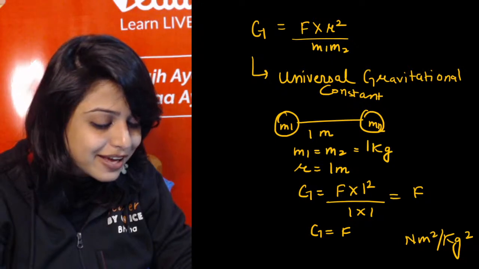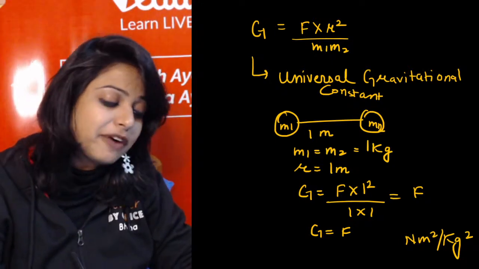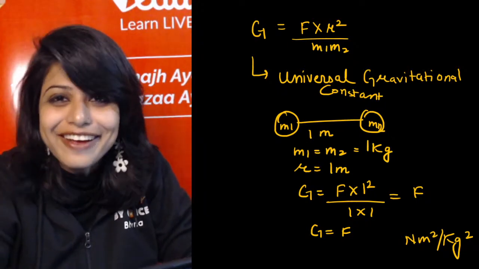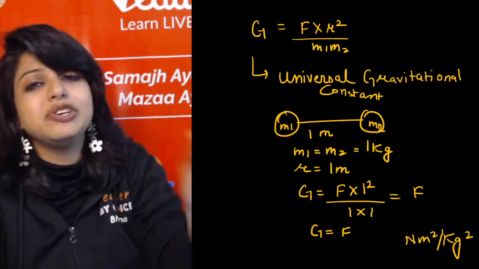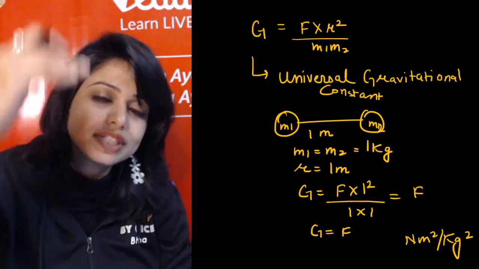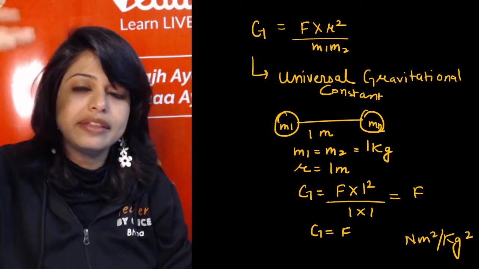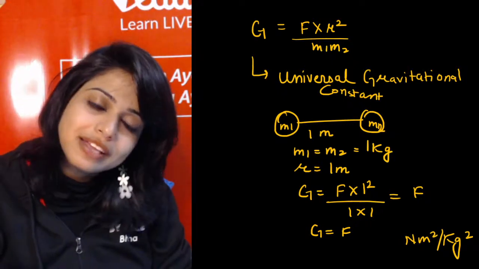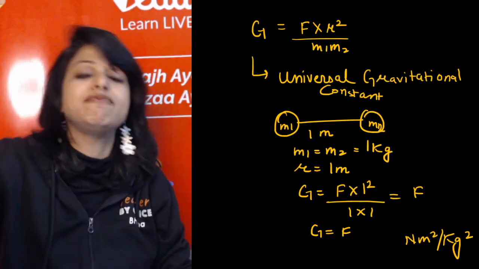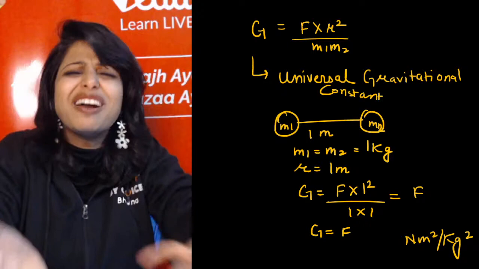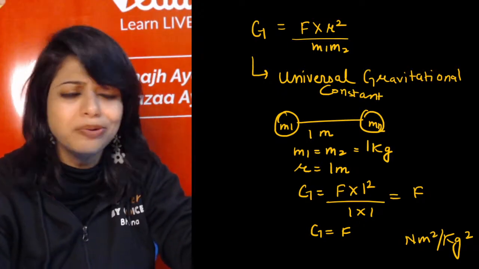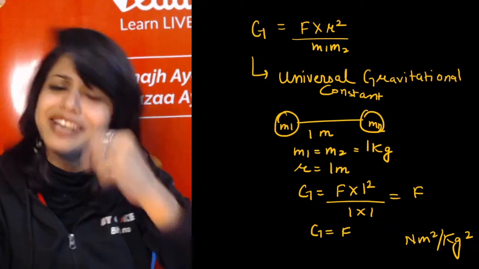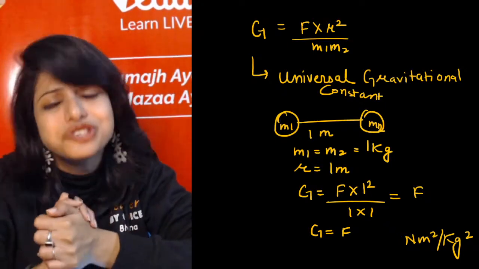Did you understand, kids? Yes Bhavya, in 5 marks you can write as much as you want, okay? In 5 marks definitely you will write the whole 4 statements of the universal law, then the derivation of the force, then your G value, okay? This is what is complete for 5 markers. You are smart people, you are Gen X as I told you. You can make a 1 marker question into a 2 marker, a 2 marker into a 3 marker, and a 3 marker question into a 5 marker question as given to you.